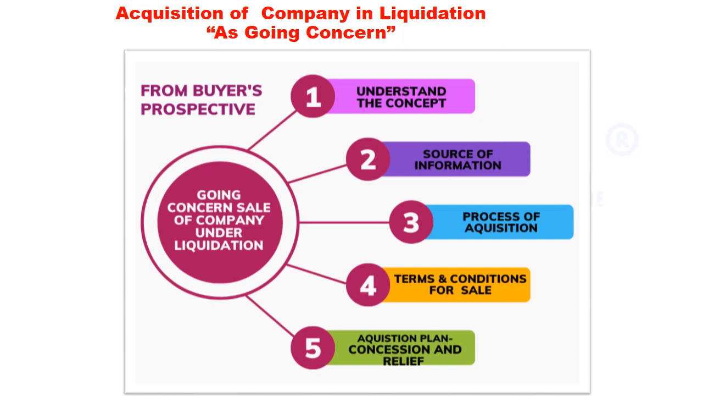This presentation is made for the buyer who wishes to acquire a company in liquidation to be sold as a going concern basis under the provisions of the Insolvency and Bankruptcy Code of India. This presentation is divided into 5 parts: understanding the concept of going concern sale, source of information about such sale, process of acquisition, terms and conditions of sale, and plan for acquisition. Out of the above, terms and conditions and acquisition plan, concession and relief need special attention.